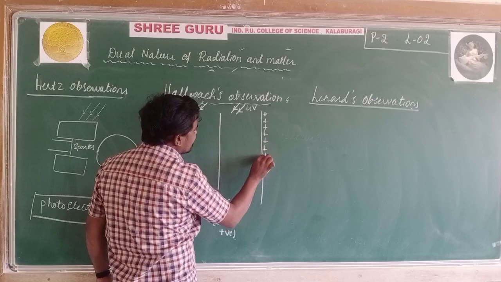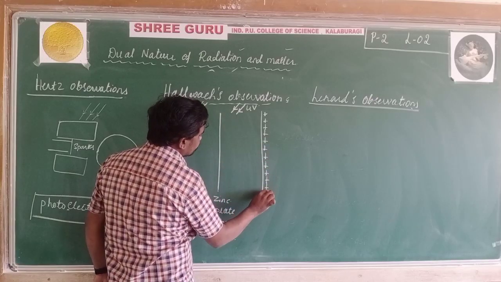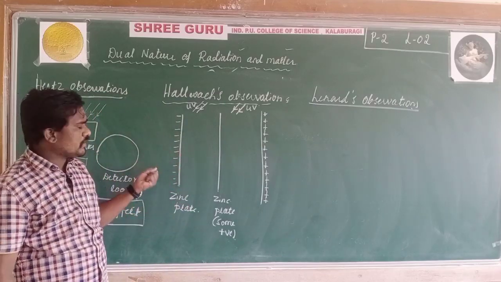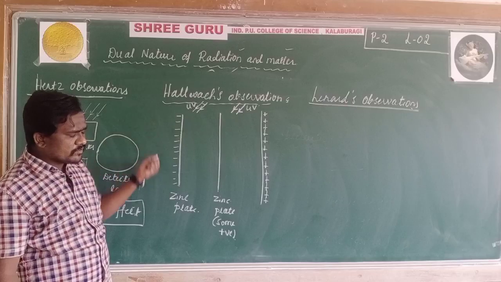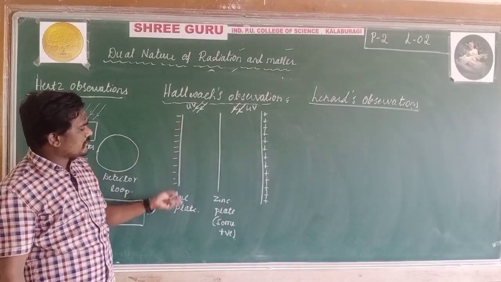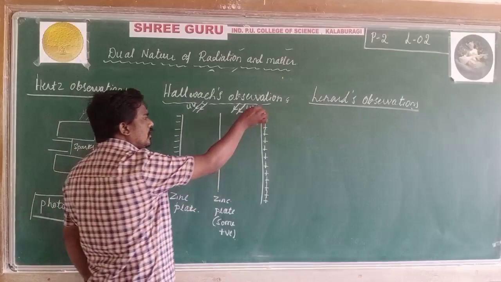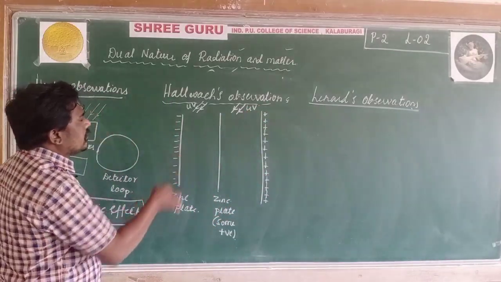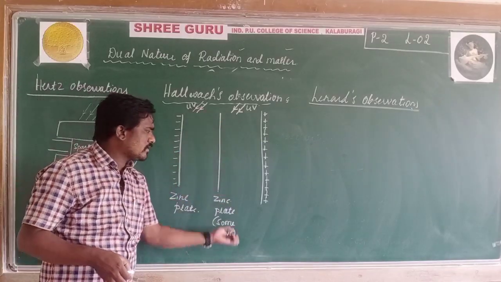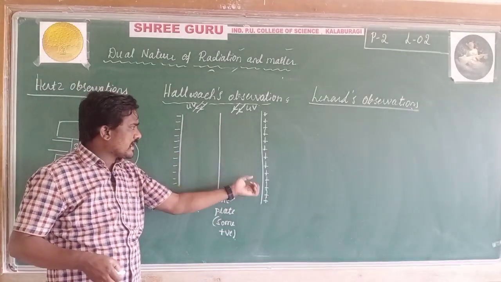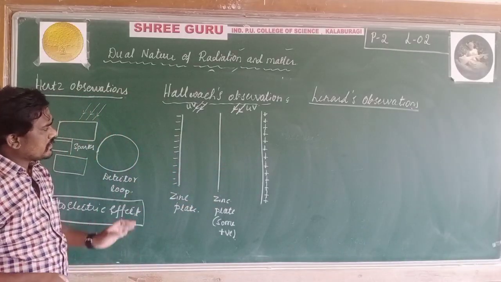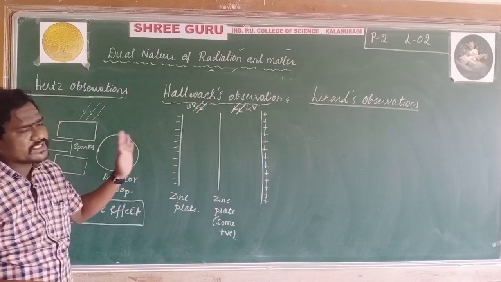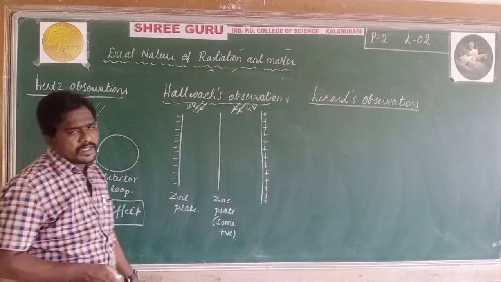He concluded that we are removing the negative charge. Negative charge means electrons, so electrons are removed from the surface of that zinc plate, leaving more positive charge. When we illuminate with UV light again, definitely more and more positive charge is gained by that zinc plate. These are Hallwachs' observations, the removal of negatively charged particles from that zinc plate.